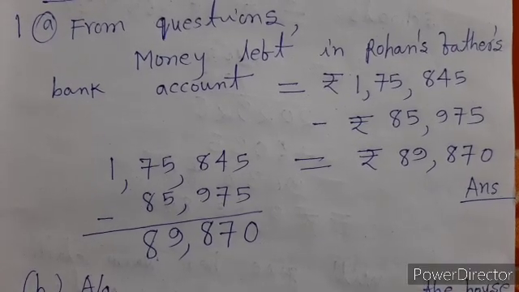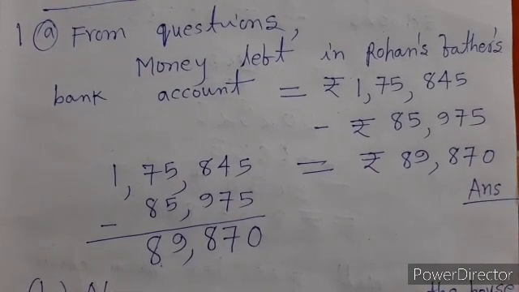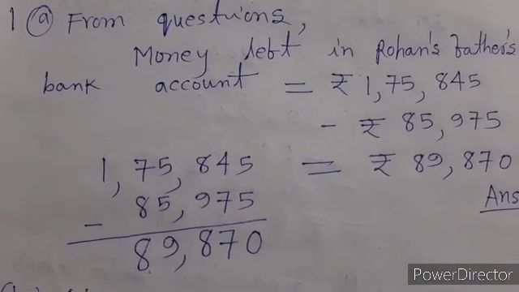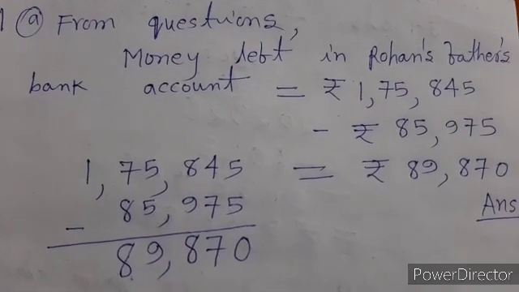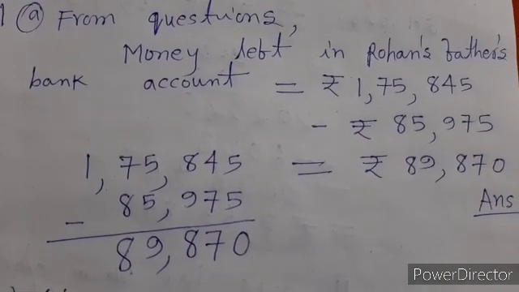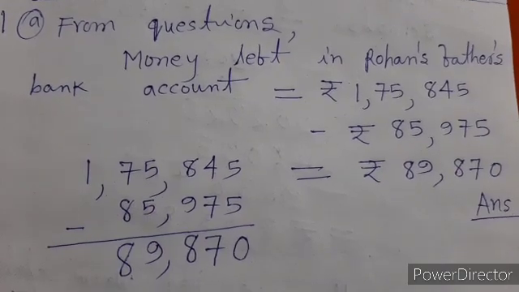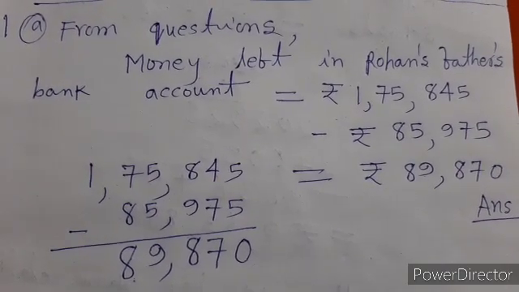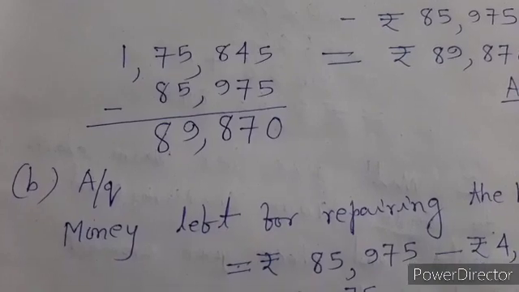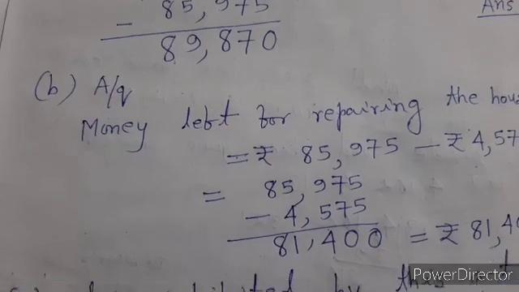Solution of 1A: from the question, money left in Rohan's father's bank account is equal to rupees 1,75,845 minus rupees 85,975. Then we subtract these two numbers, 1,75,845 and 85,975. Their result will be 89,870. Hence, money left in Rohan's father's bank account is equal to rupees 89,870.